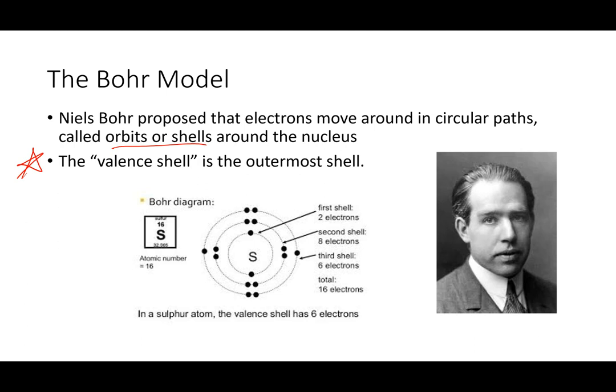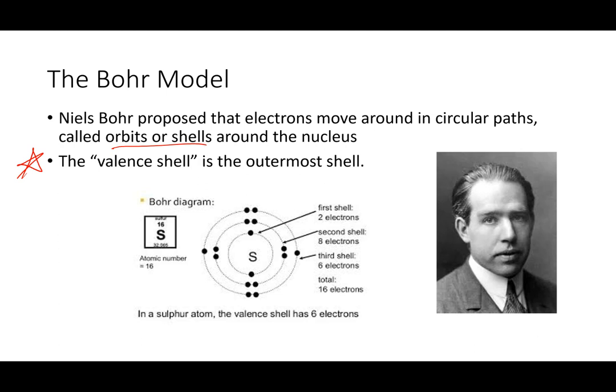So let's go ahead and talk about what this model shows. Niels Bohr proposed that electrons are not scattered throughout the atom in the cake-like substance, but rather they orbit around the nucleus, sort of like planets.